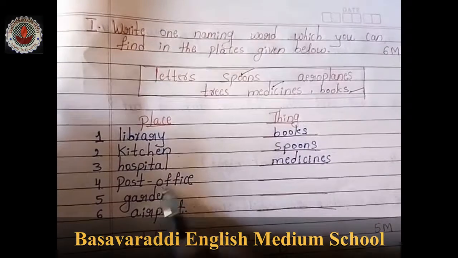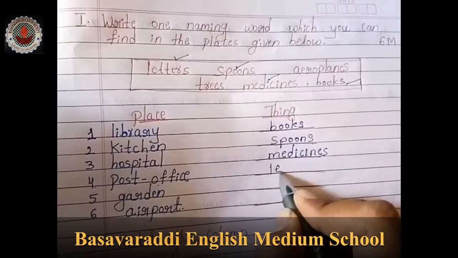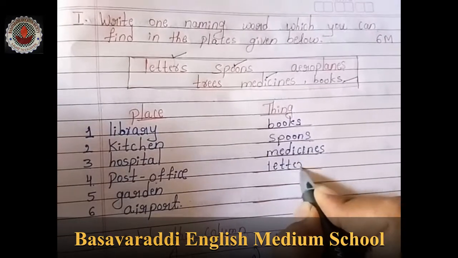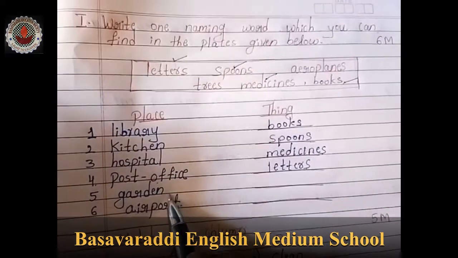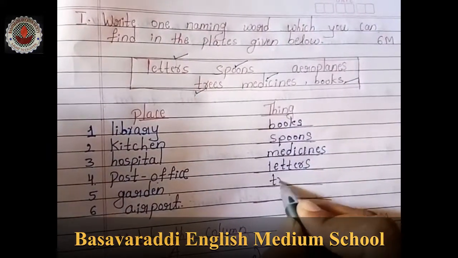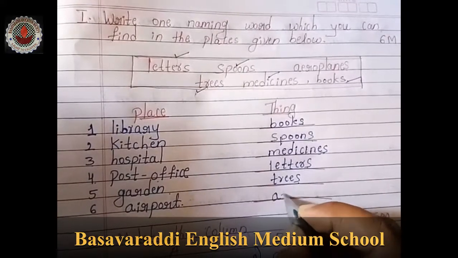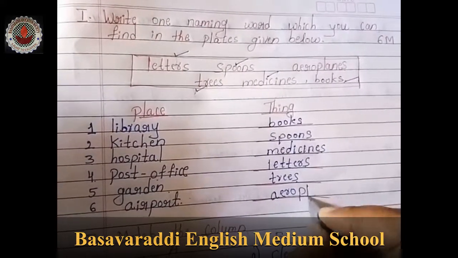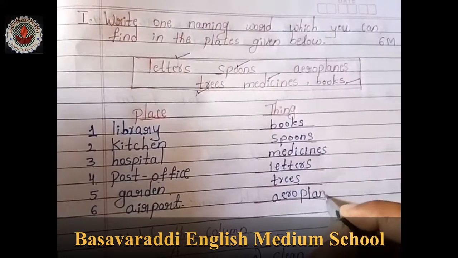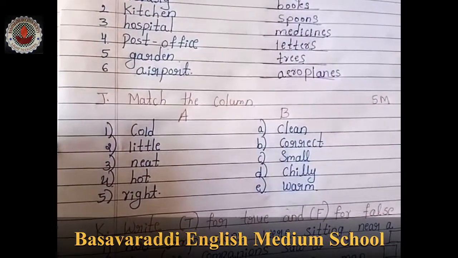Right. Next, post office. What do we get? Letters. Next, in the garden, trees. And the last one, airport. In the airport, aeroplanes. Yes.